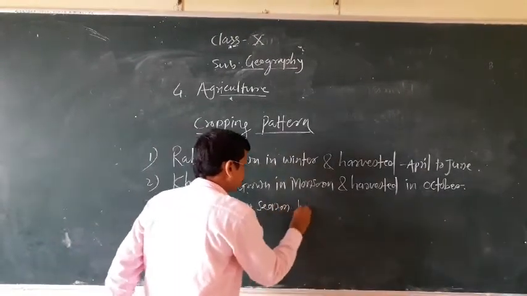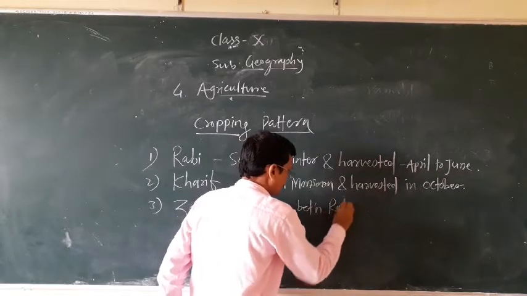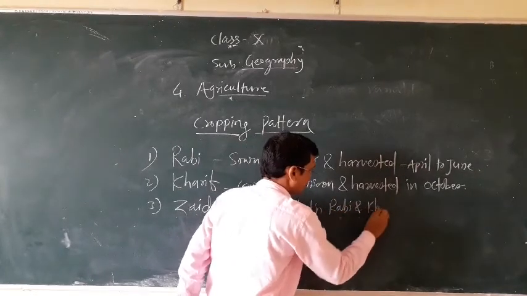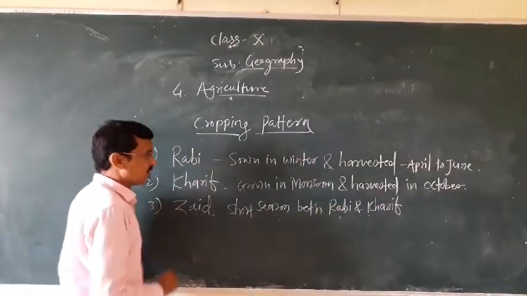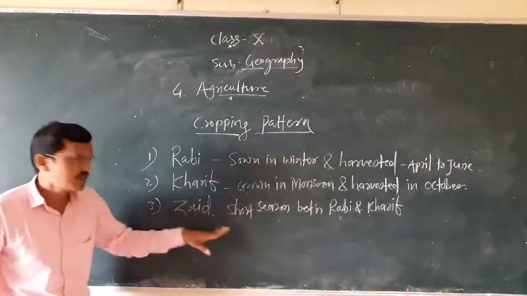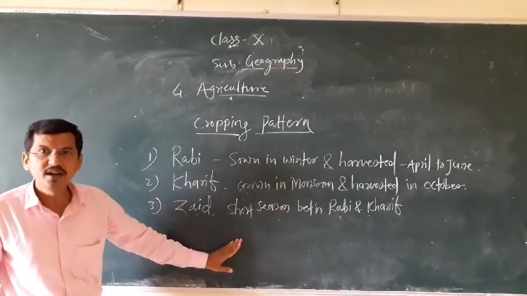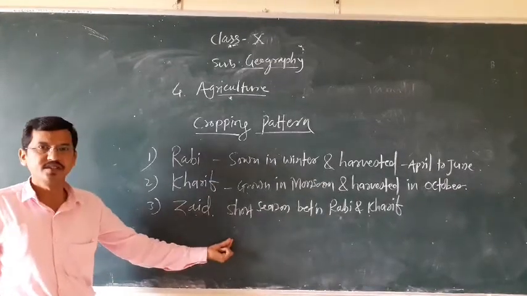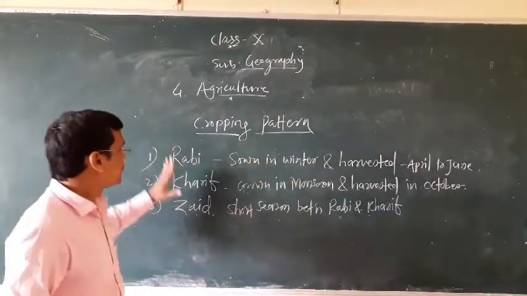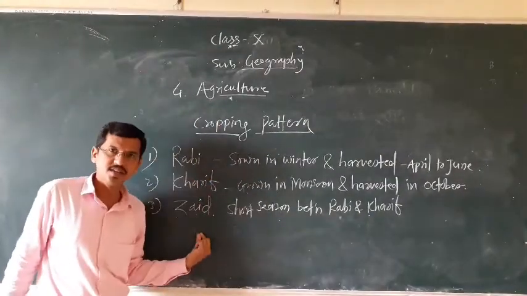The crops grown in this Zaid season are watermelon, muskmelon, cucumber, fodder crops, etc. So keep in mind, in India there are three seasons, three cropping patterns. They are Rabi, Kharif, and Zaid.